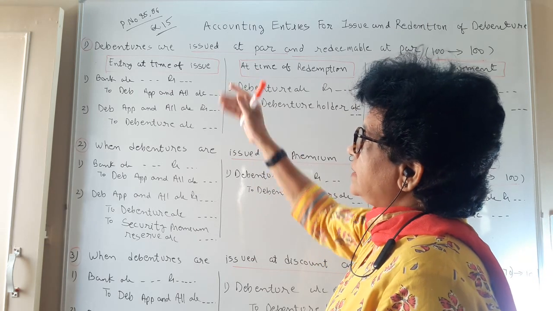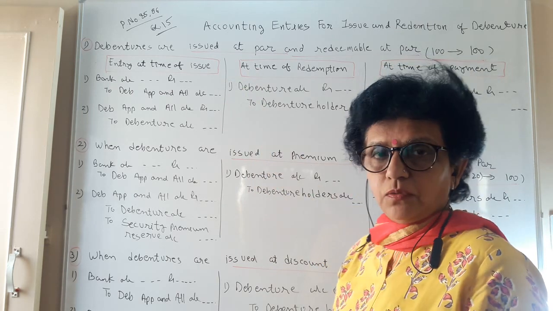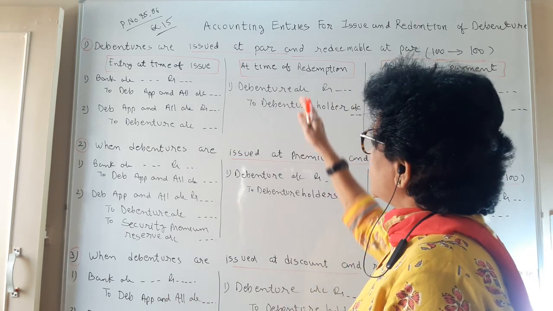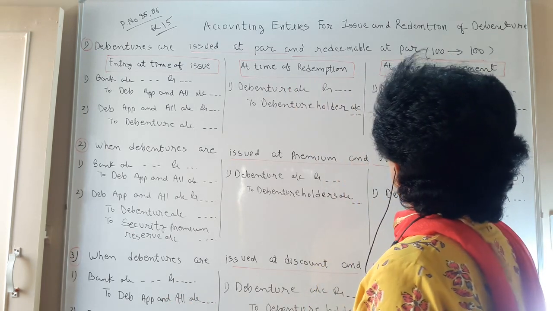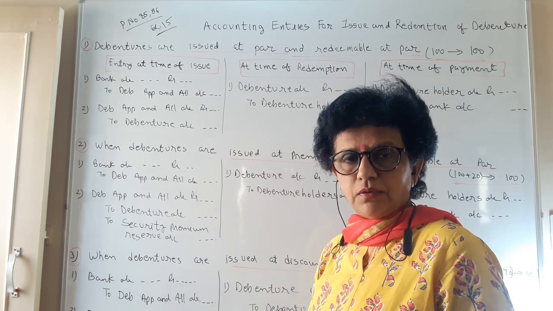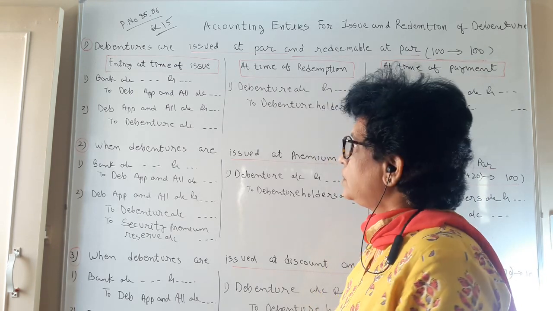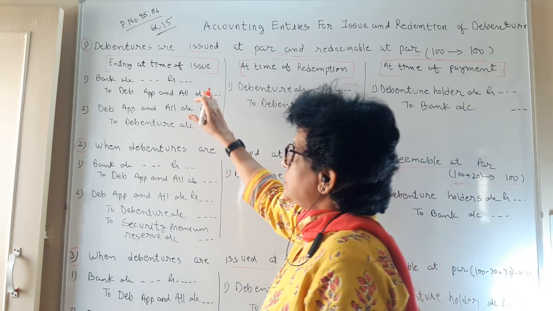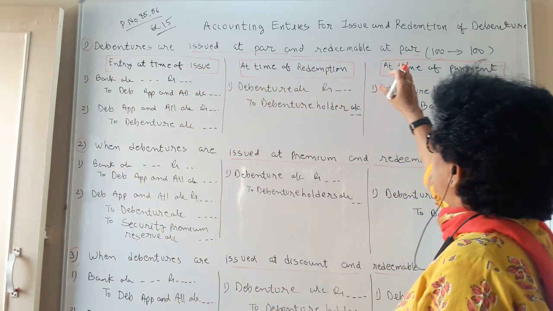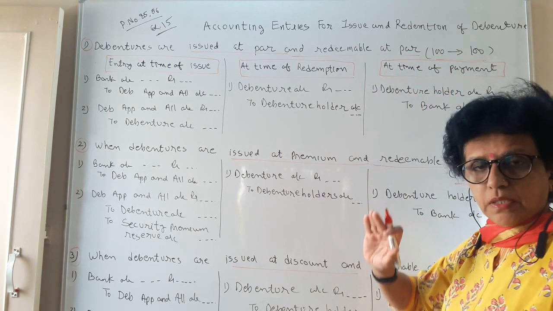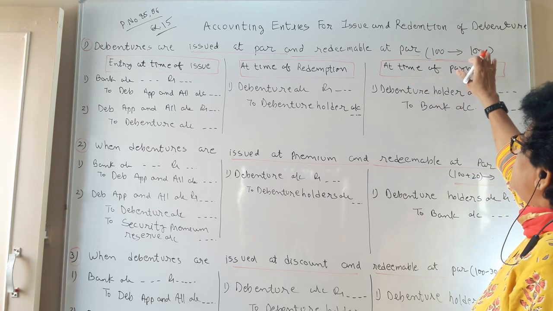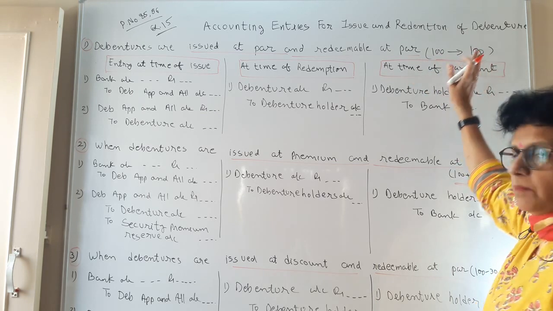In the textbook, pages 85 and 86, you will get these journals if you want for your reference: accounting entries for the issue and redemption of debenture. Three situations, three journal entries we are going to learn. The very first situation is that debentures are issued at par and redeemable at par. What does it mean? The 100 rupees you have collected, 100 only you are giving back.